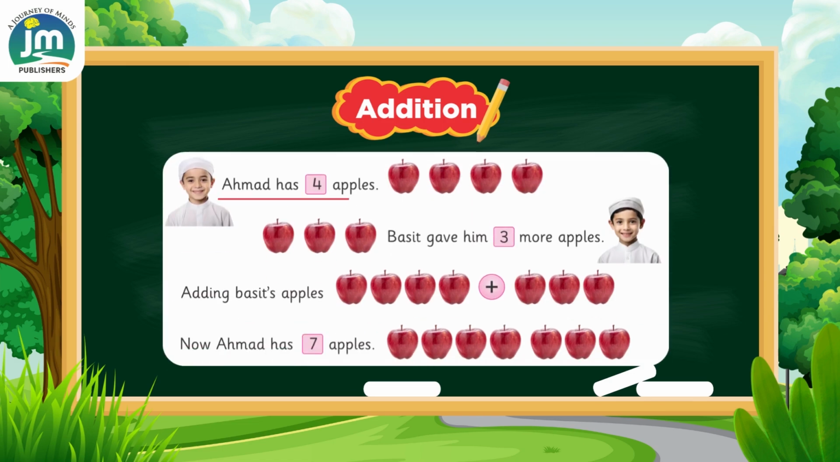It's story time. Ahmed has 4 apples and his friend Basit has 3 apples more. Adding Basit's apples, now Ahmed has 7 apples. Ahmed has in total, let's count: 1, 2, 3, 4, 5, 6, and 7. So 4 plus 3 is equal to 7. Say it again, children. 4 plus 3 is equal to 7.